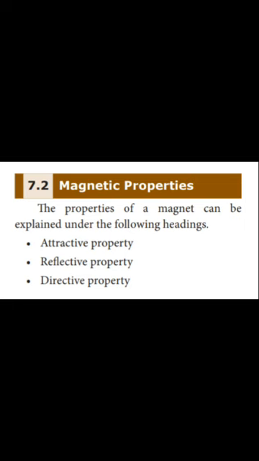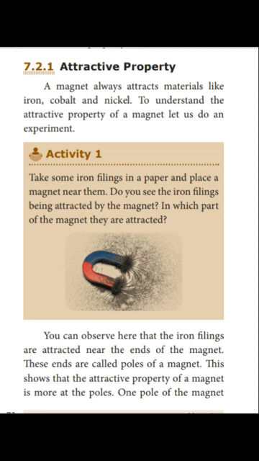Now we will see the properties of magnet. What are the properties of magnet? The properties of magnet are attractive property, repulsive property and directive property. What is the attractive property of magnet? A magnet always attracts materials like iron, cobalt and nickel. This is the attractive property of a magnet.